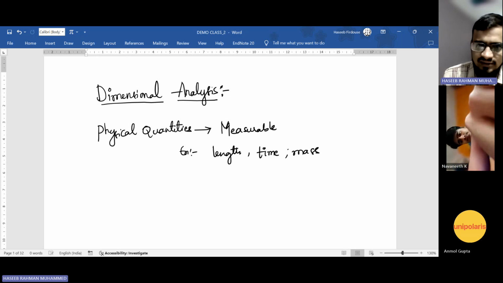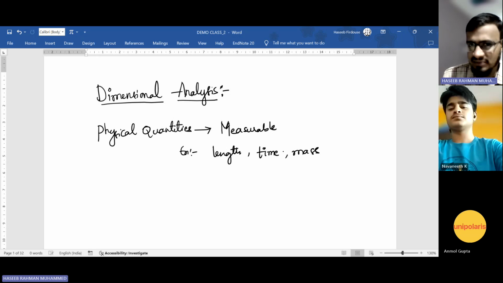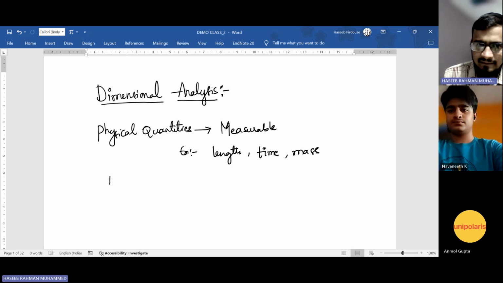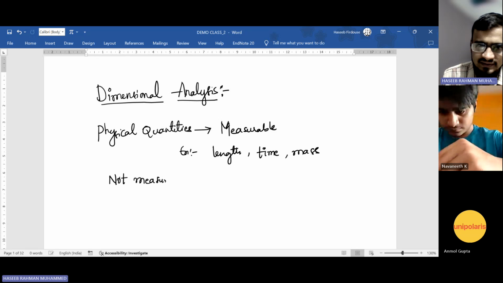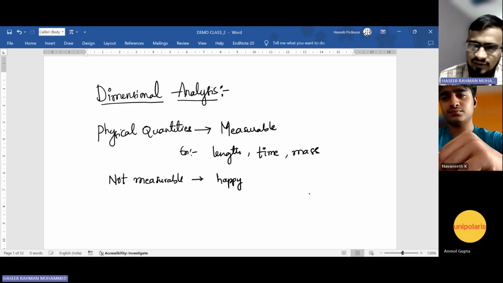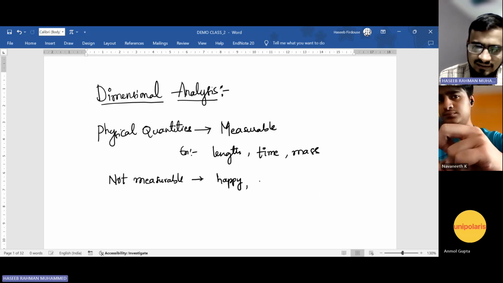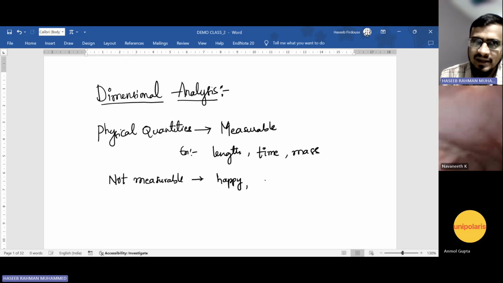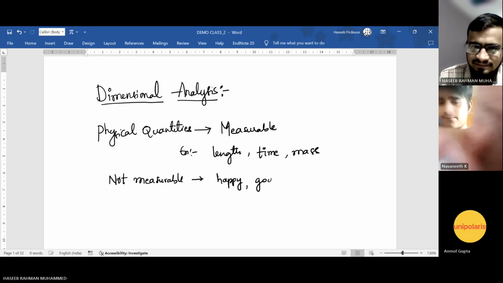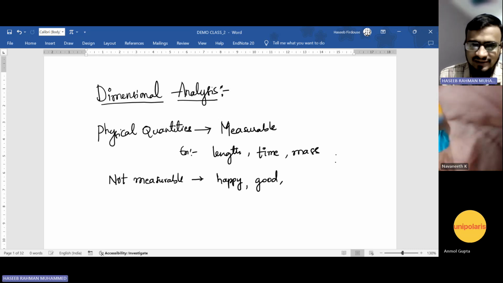There are some quantities which are not measurable. For example, you are happy today. Can you measure your happiness? No. If I tell you I'm feeling good today, can you measure how good you are feeling?